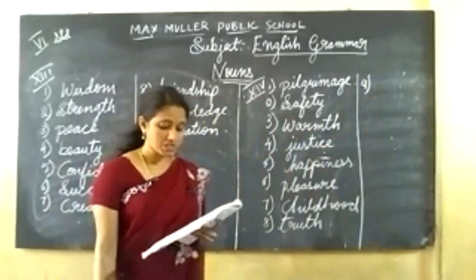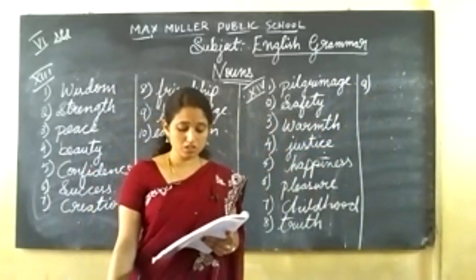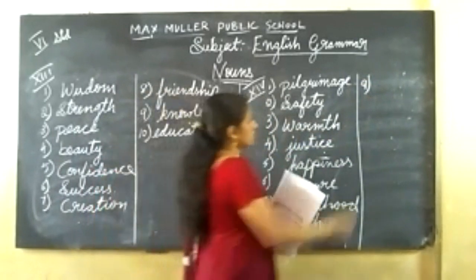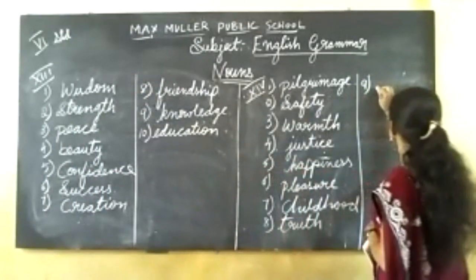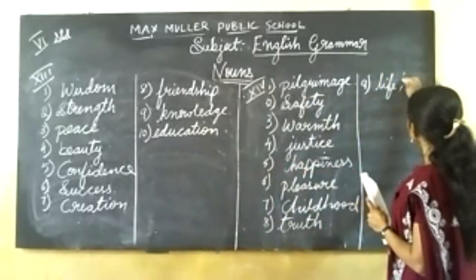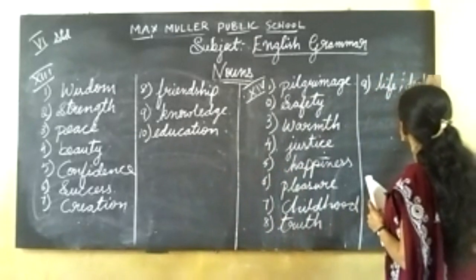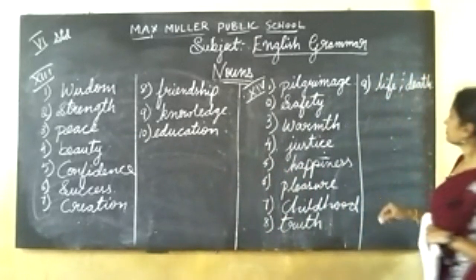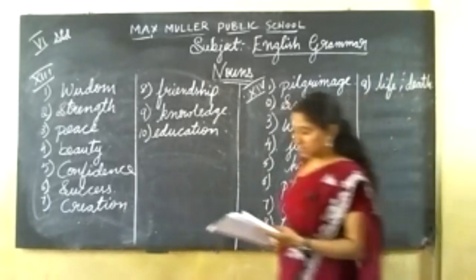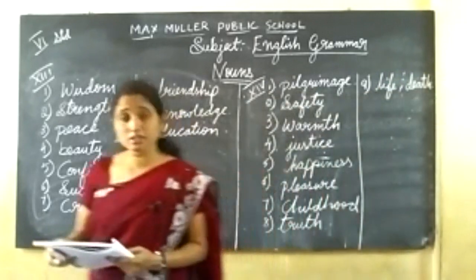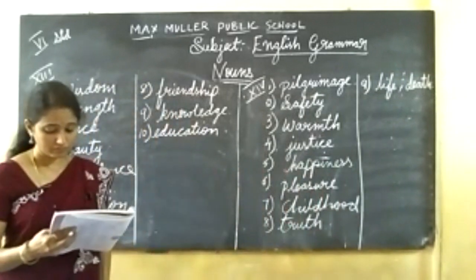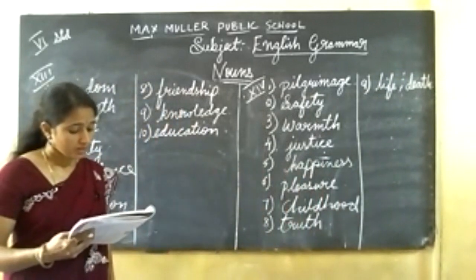Strength is dash, weakness is dash. Ninth one, first answer is life and the second answer is death. Strength is life, weakness is death.